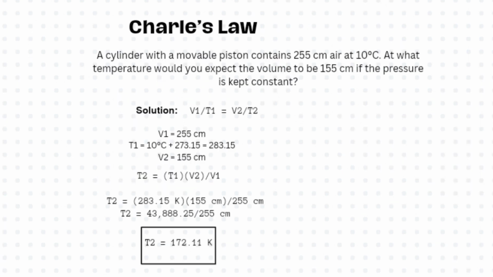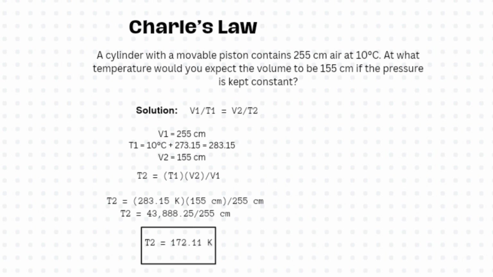Charles' law. A cylinder with a movable piston contains 255 cm³ of air at 10 degrees Celsius. At what temperature would you expect the volume to be 155 cm³ if the pressure is kept constant? To solve this problem, first, you should identify the givens. V1 equals 255 cm³. T1 equals 10 degrees Celsius, but you should convert it to Kelvin, so you will add 273.15 to 10 degrees Celsius. That would be 283.15. V2 equals 155 cm³.